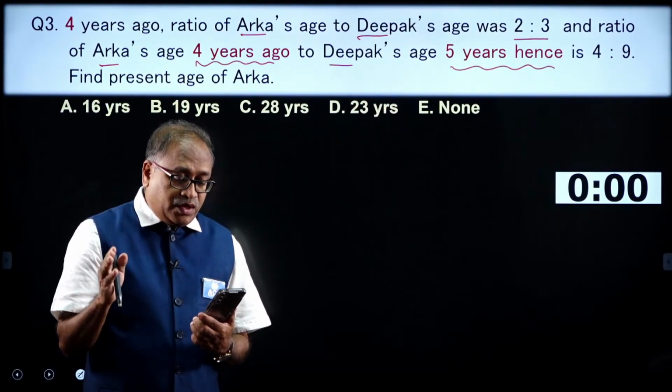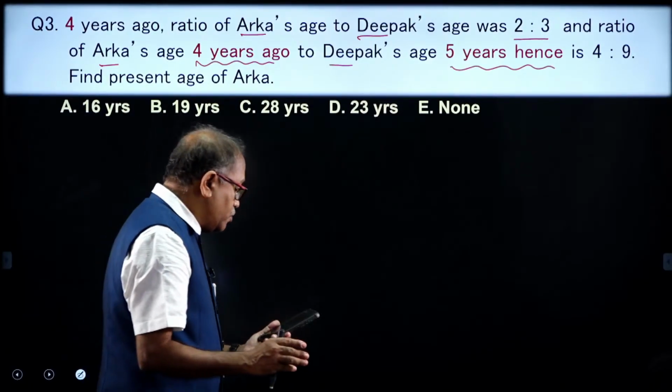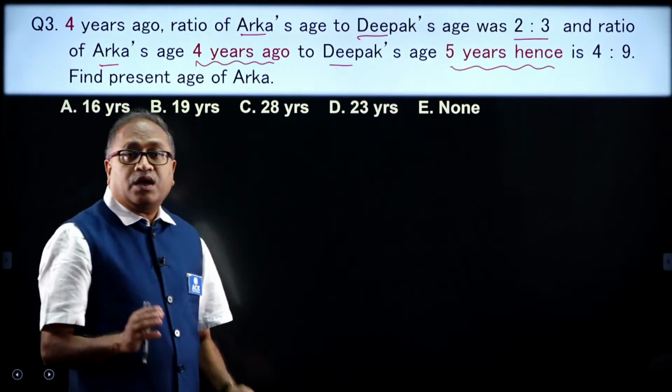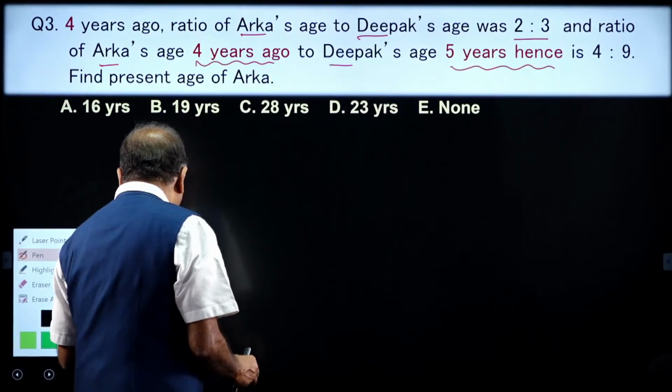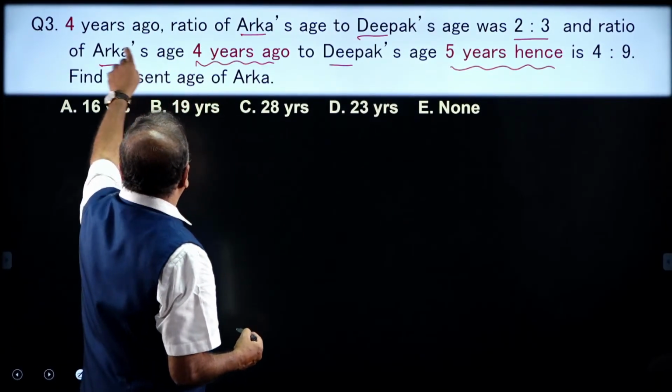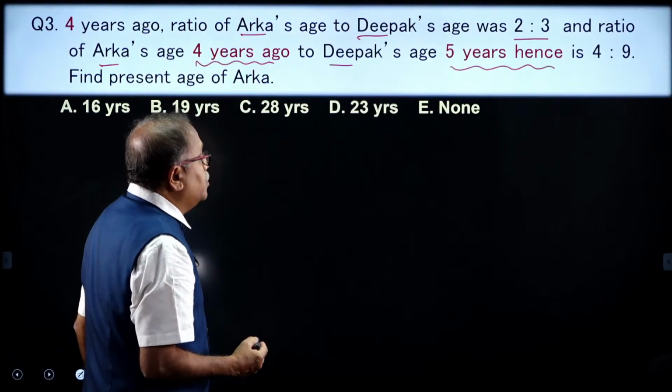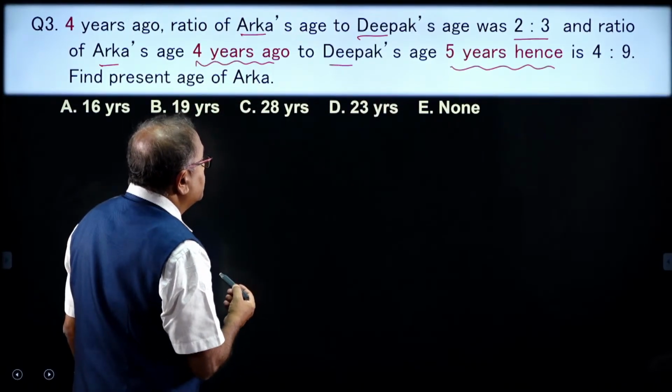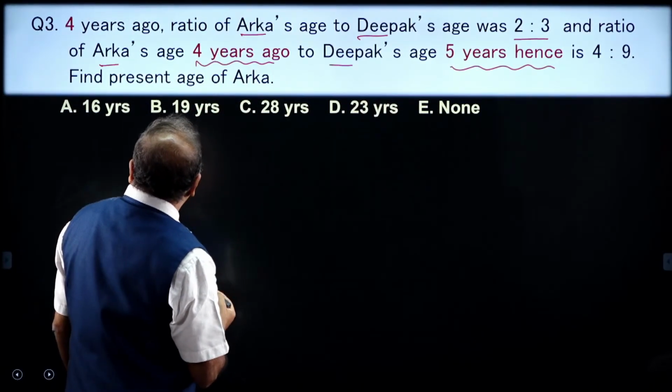Therefore, I will go to answer this question. One question like this comes in every exam, my dear friends. So, what is given over here? 4 years ago we have the ratio, am I right?